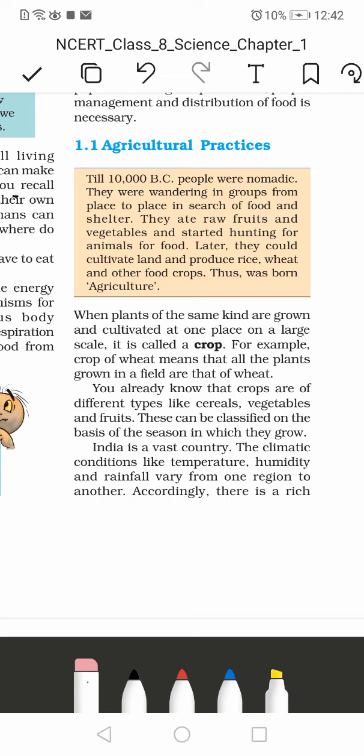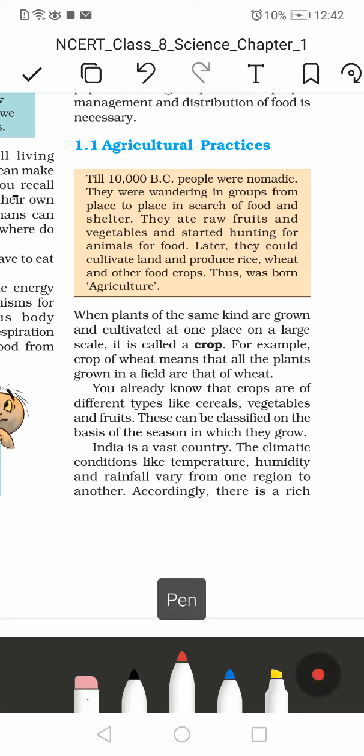For example, a crop of wheat means that all the plants grown in a field are wheat. That means everything growing in that field is wheat and wheat only. That is known as a crop of wheat.